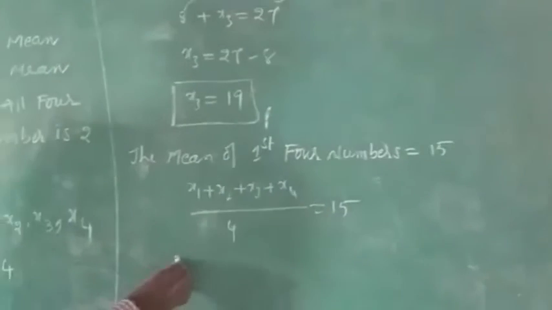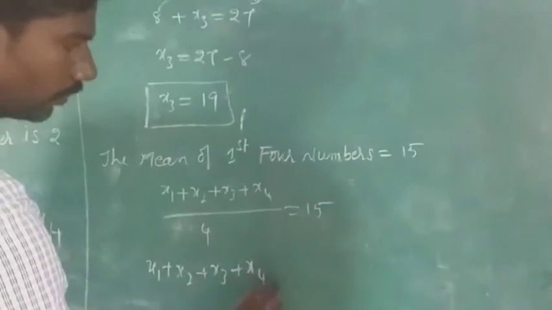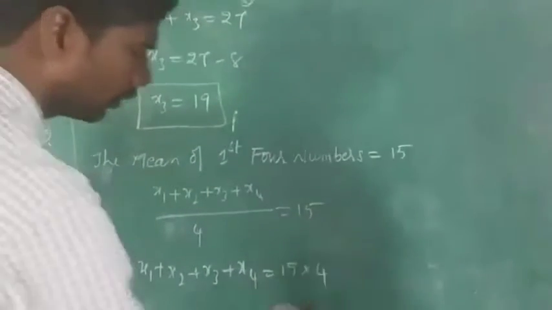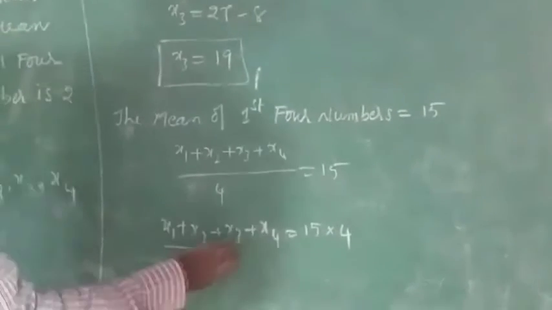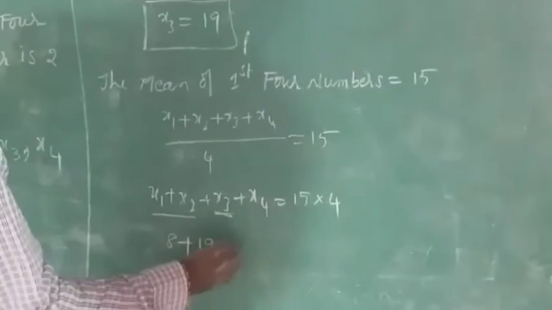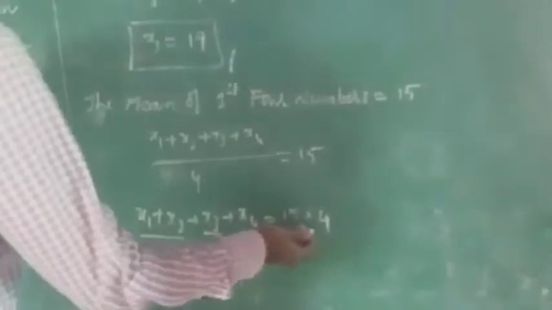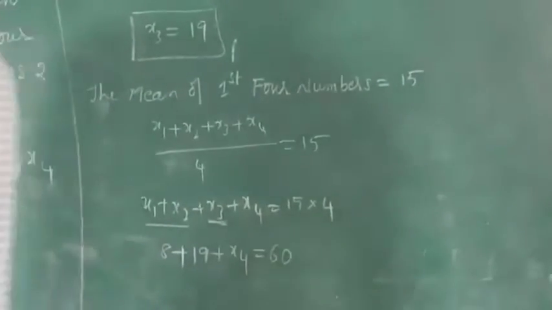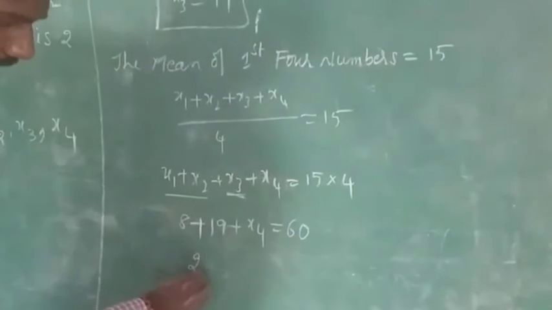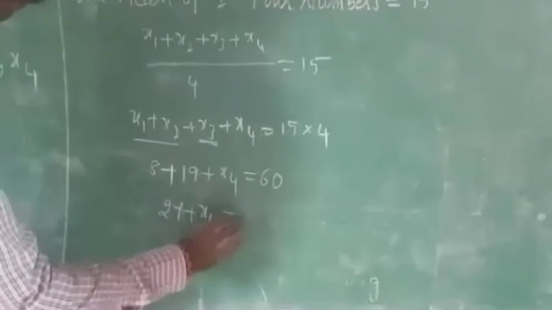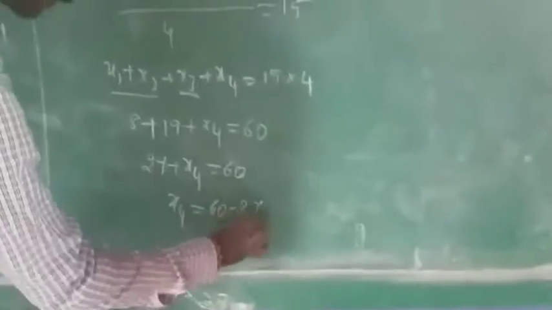So x1 plus x2 plus x3 plus x4 is equal to 15 into 4. Already we know x1 plus x2 value is 8 and x3 value we got it 19, plus x4 is equal to, what you will get? 15 4s are 60. Then add this, 19 plus 8, 27 plus x4 is equal to 60. Then x4 is equal to 60 minus 27.